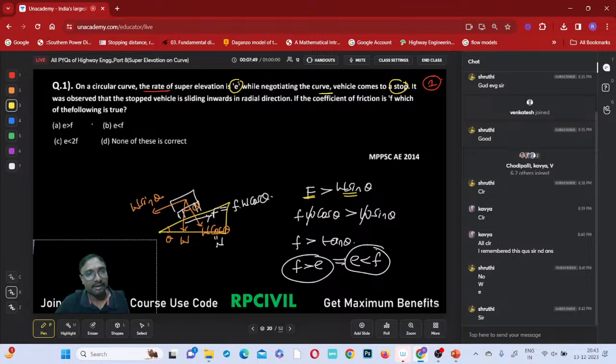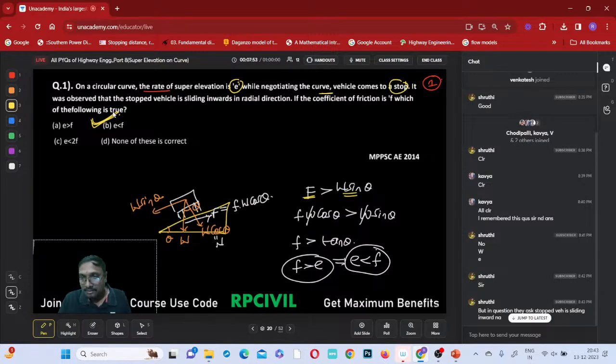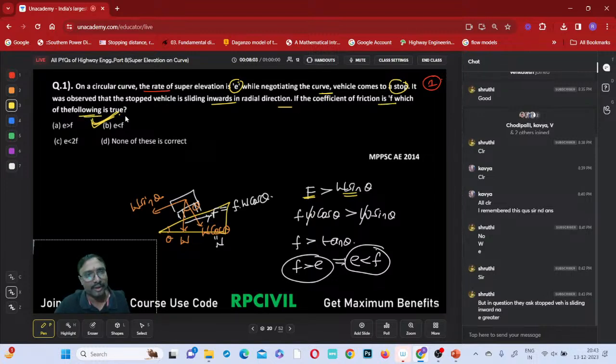Yeah, Shruti, tell me. Option B is the correct answer. Yeah, the stopped vehicle is sliding inwards. Now observe that the stopped vehicle is sliding inwards in the radial direction. If the coefficient of friction is F, which of the following is true?